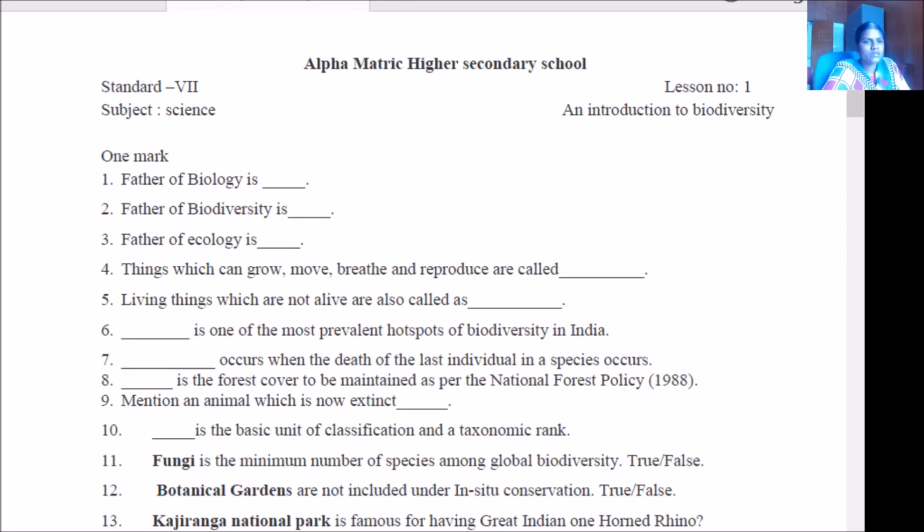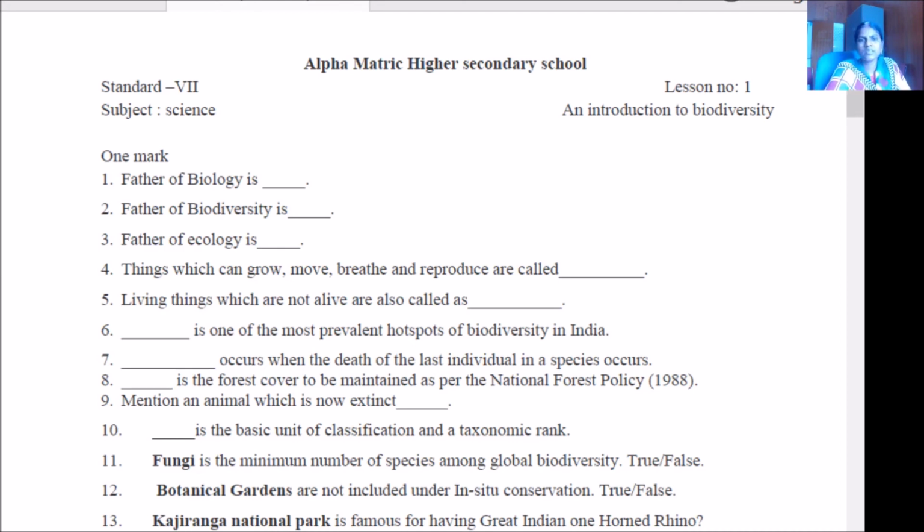Dash is the forest cover to be maintained as per the National Forest Policy. It is 67 percent for hills and 33 percent for plains. Mention an animal which is now extinct.